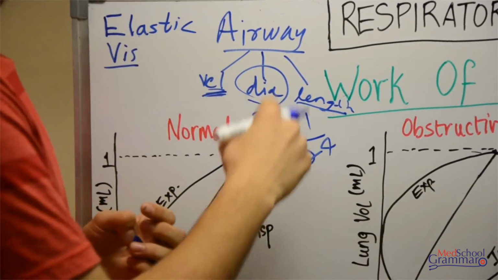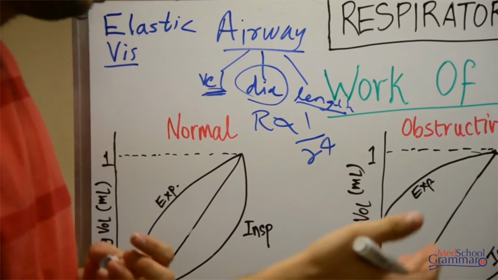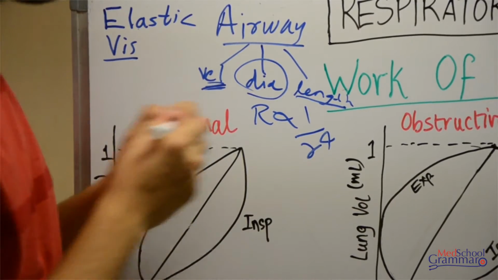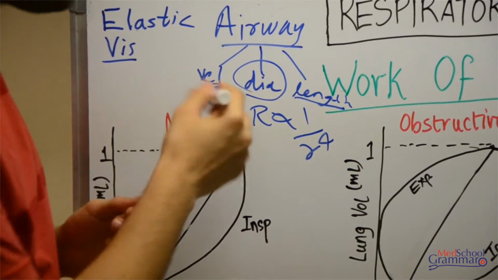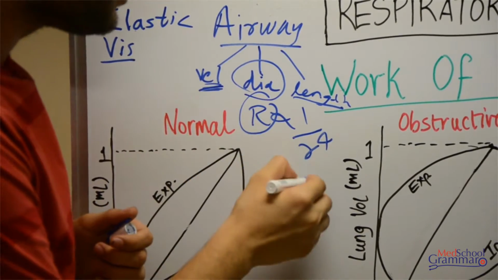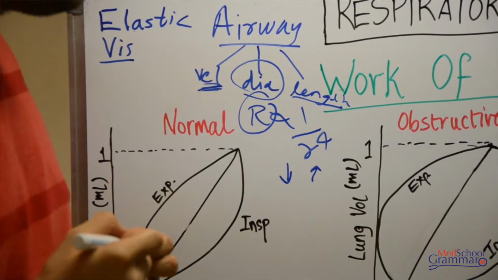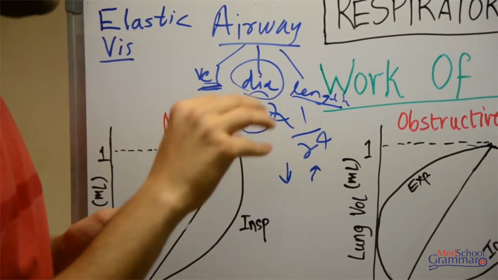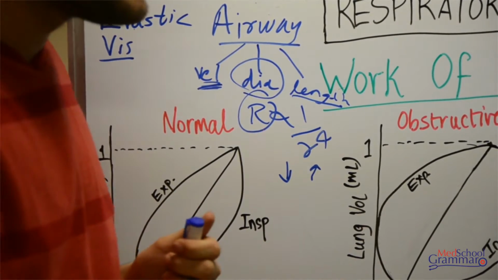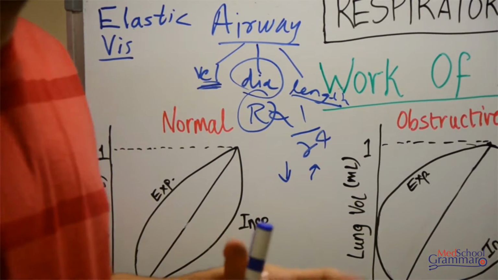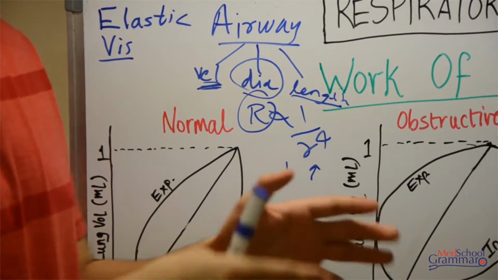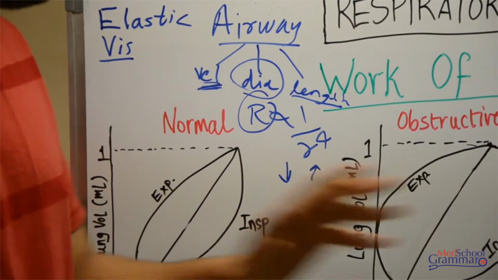The radius raised to the fourth power is inversely proportional to the resistance of the airway, and this is Poiseuille's theorem. According to Poiseuille's theorem, if the radius is small, the resistance offered would be much larger. That is why the smaller bronchioles, the terminal bronchioles, offer the most resistance. But when you combine the resistance of the various terminal bronchioles, they sum up to approximately 10 to 20% of the resistance offered.